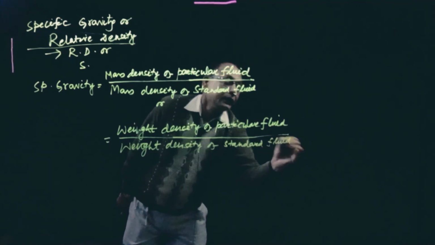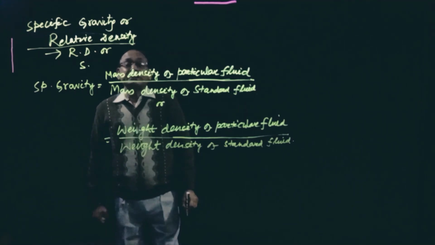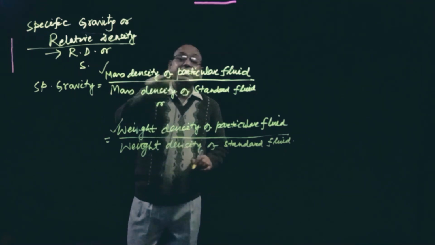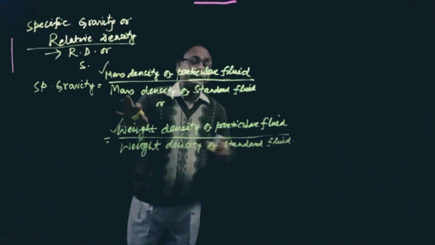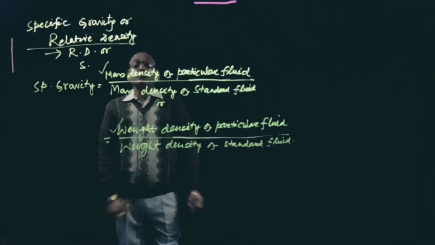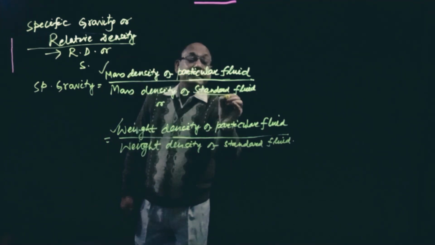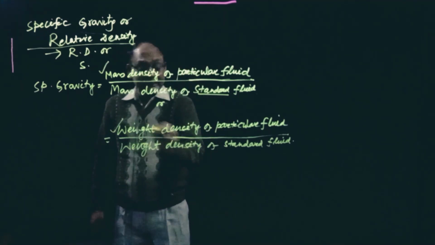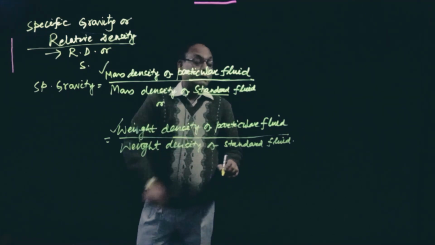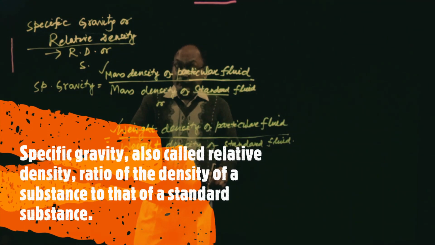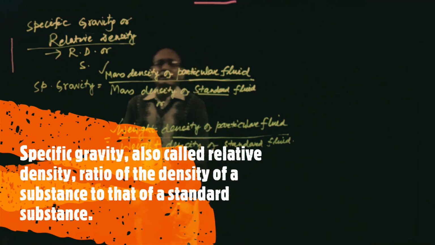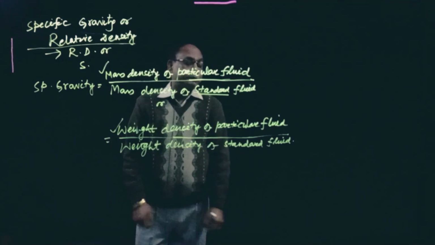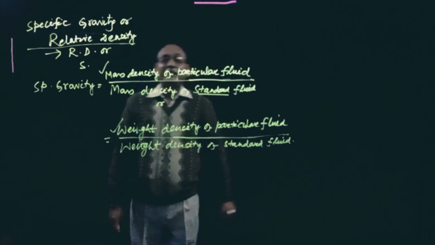Now see, we can have a definition based on either mass density or weight density. Mass density of that fluid divided by mass density of a standard fluid. If it is a liquid, we take water as the standard fluid. If it is a gas, we take air as the standard fluid. In the same way for weight density, the weight density of the particular fluid and the weight density of a standard fluid. Here also, if it is a liquid we take water, and if it is a gas, we take air.